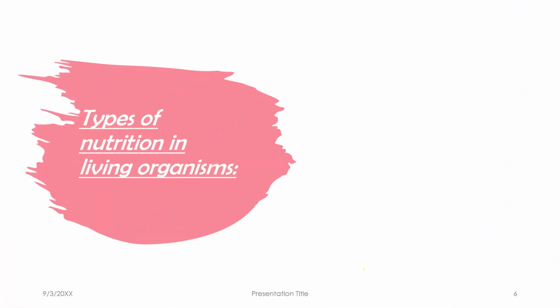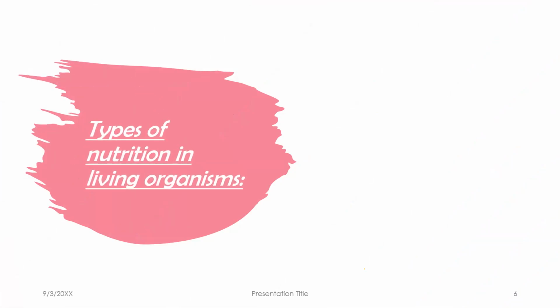So when we start now about nutrition, we should remember the difference between the word organic and the word inorganic. Organic, the complex macromolecules, but inorganic, the simple ones. Let's start speaking about, first of all, types of nutrition in living organisms. We have two types of nutrition.